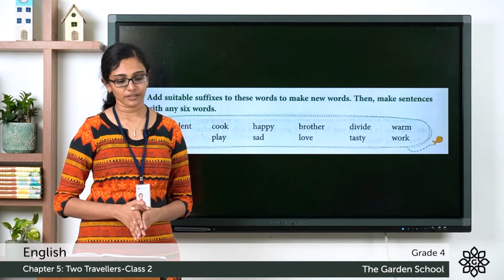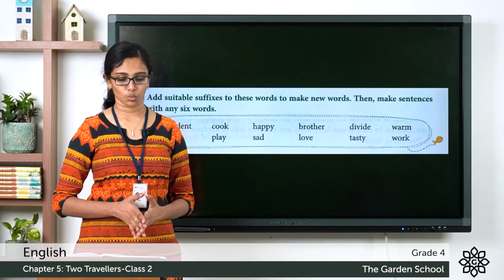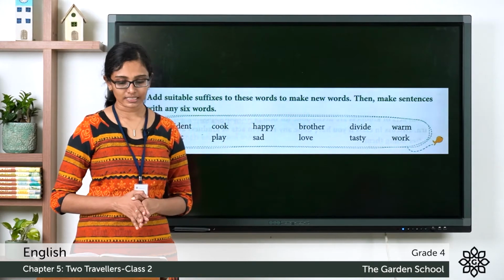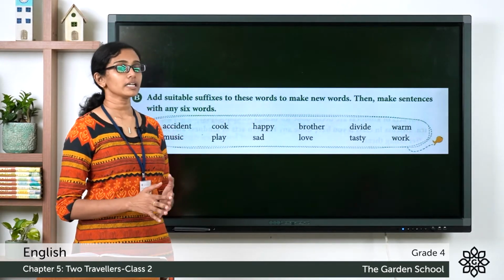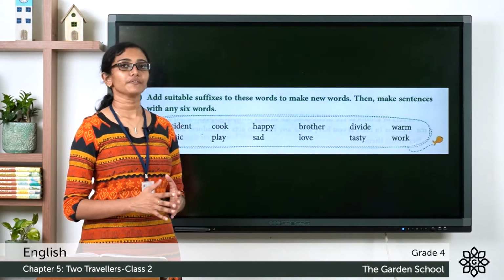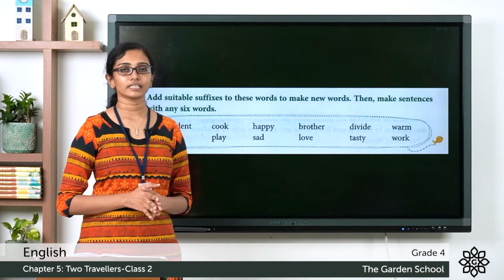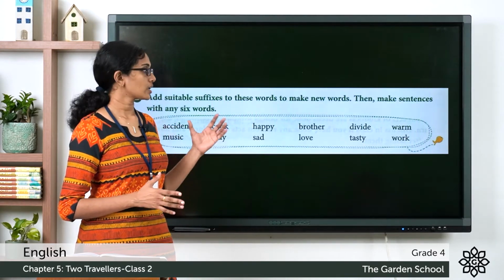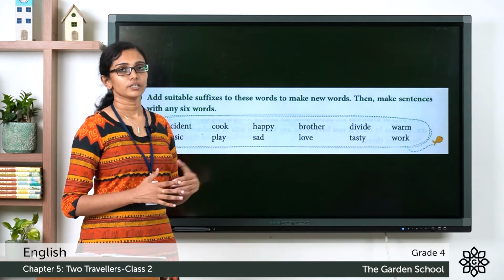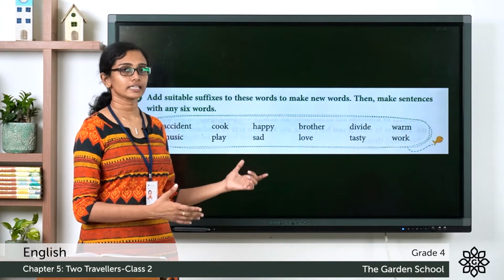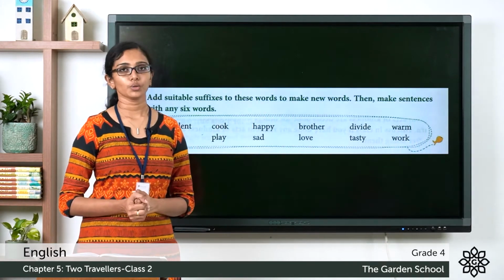Section B. Add suitable suffixes to these words to make new words. Then make sentences with any 6 words. So in this exercise, you have to add proper suffixes to the given words here. And then you have to use the new words to form sentences. This one you can do as an activity for the day. You can note down the words and the new words after adding suffixes in your notebook and then you have to write a sentence each for each of the new words.